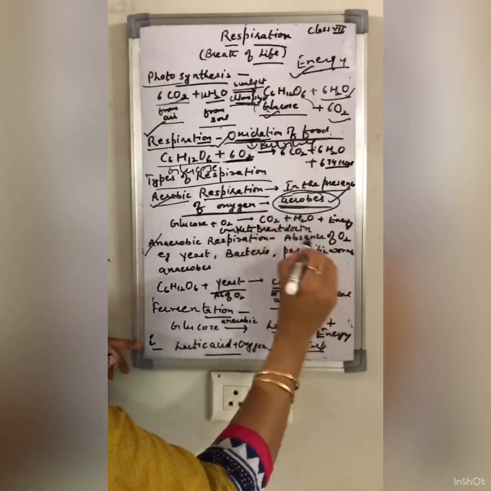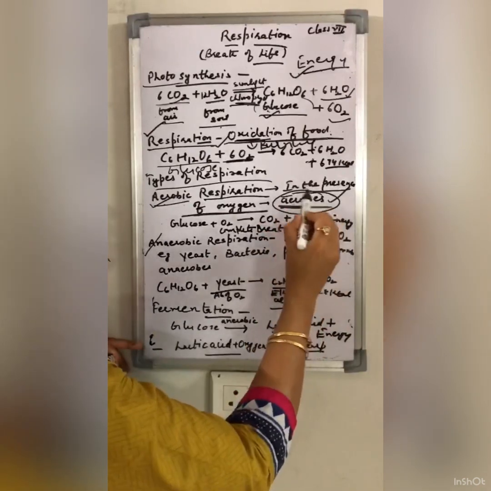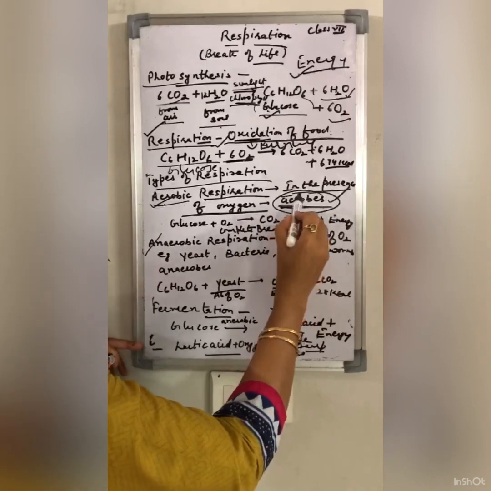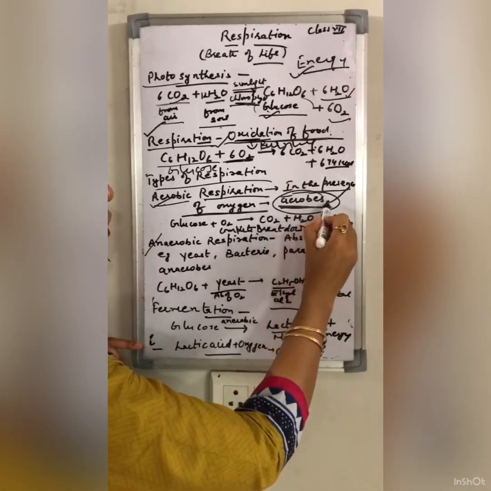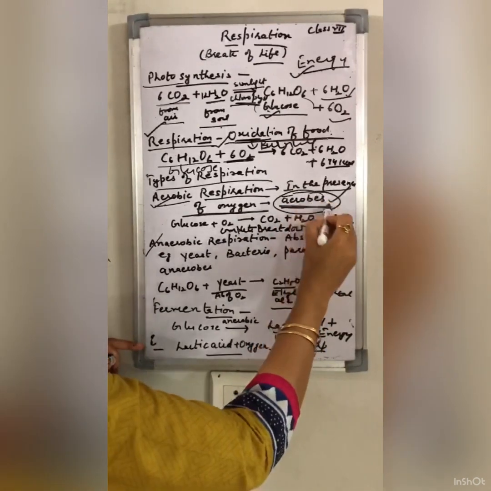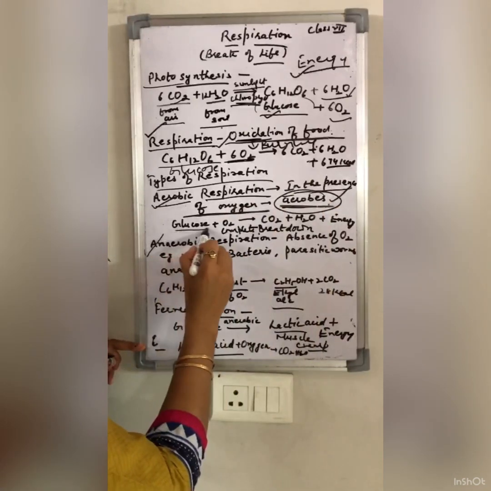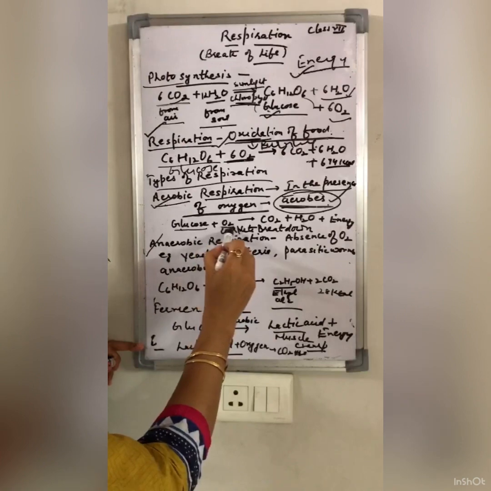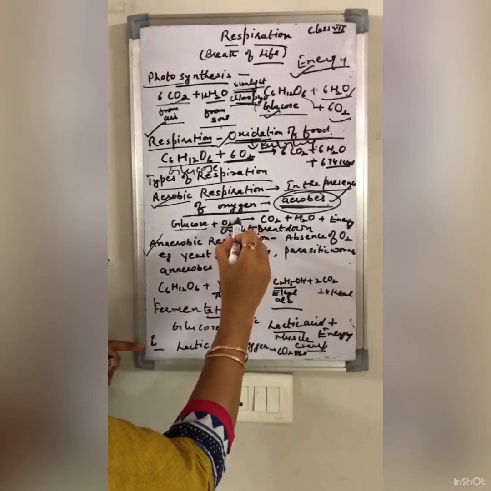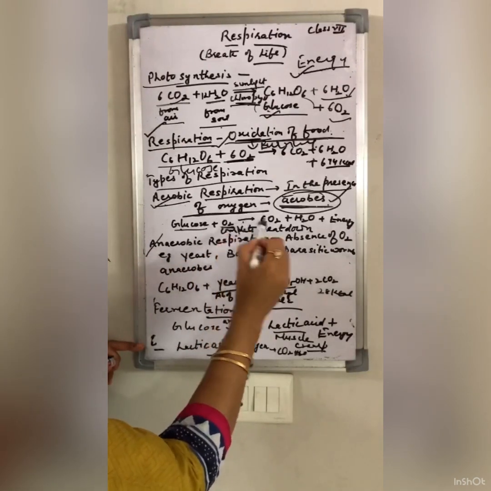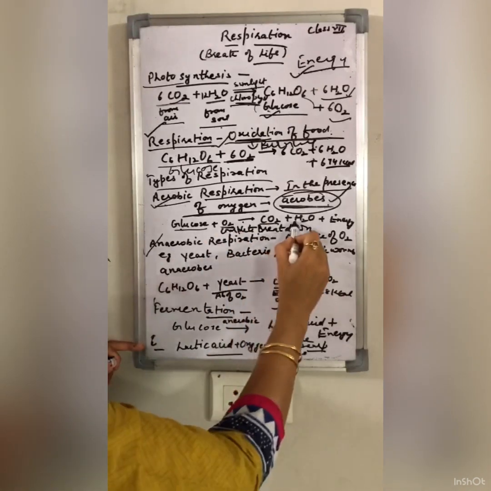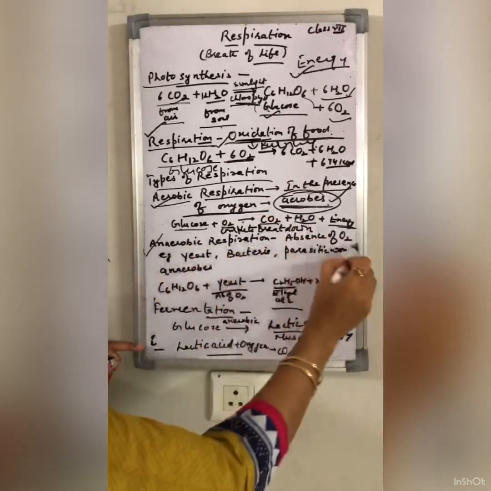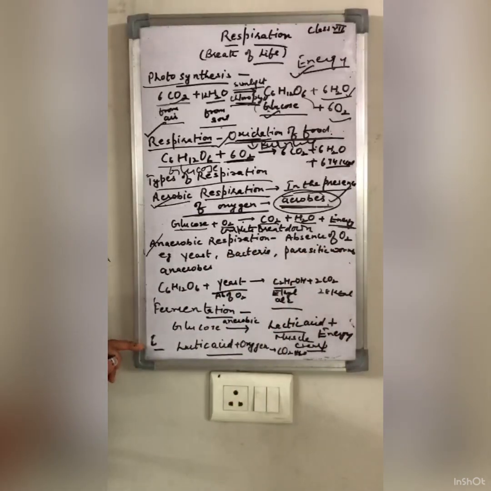Generally, all the organisms are aerobes. They respire in the presence of oxygen. The oxidation occurs in the presence of oxygen. We are aerobes. All animals are aerobes. Glucose, in the presence of oxygen, undergoes the process of oxidation and forms carbon dioxide and water, and energy is released. This is the process of aerobic respiration.